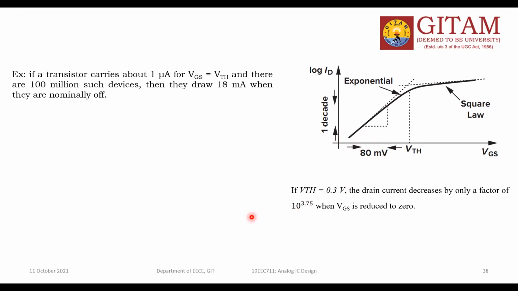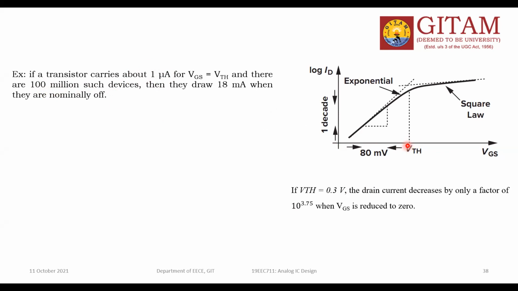Now see, if a transistor carries about 1 microampere at VGS, which here I think is the VTH value. At this moment, suppose you operate the device exactly here. What is your VGS? Same thing, both are the same. So the transistor is carrying 1 microampere. Suppose 100 million such devices are working in the circuit, each carrying this much current at this point of time.